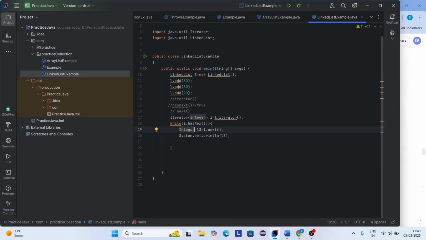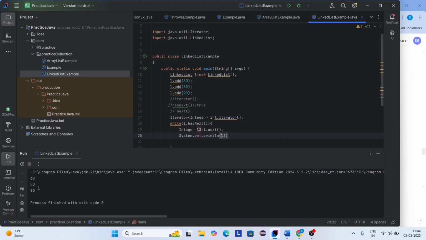So this method retrieves the element and stores it in the variable. So this printing statement prints all the elements one by one. So let's run this code. Here you can see 60, 80 and 90. All the elements are printed one by one.